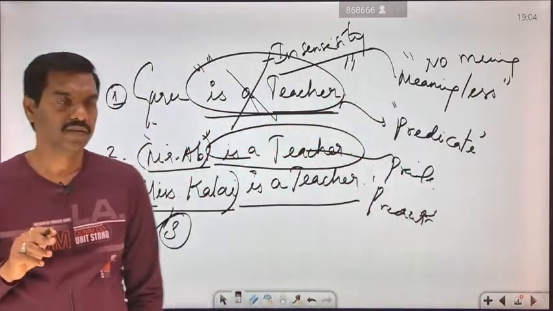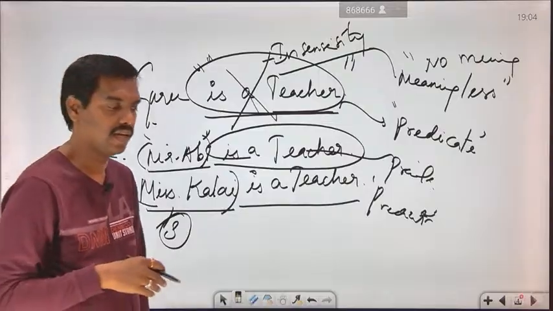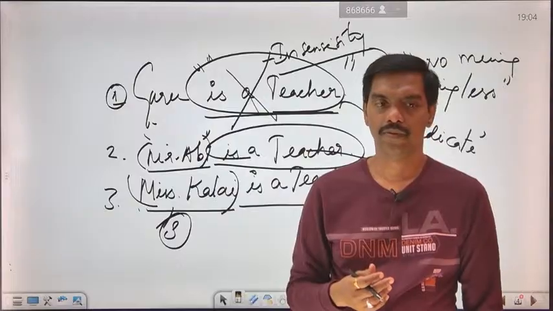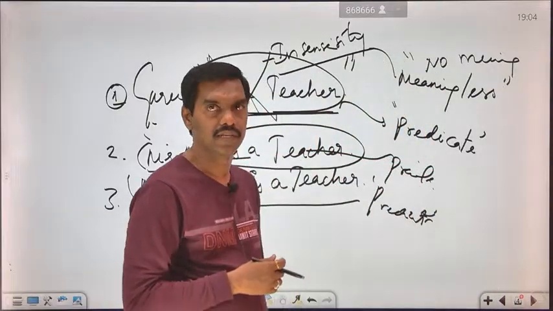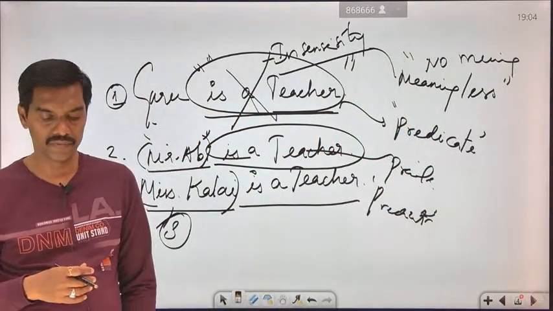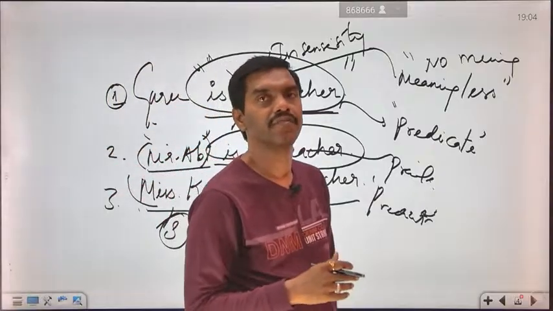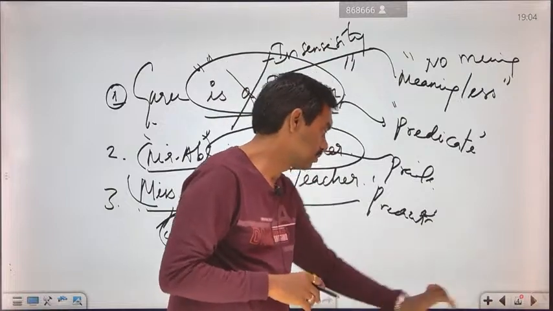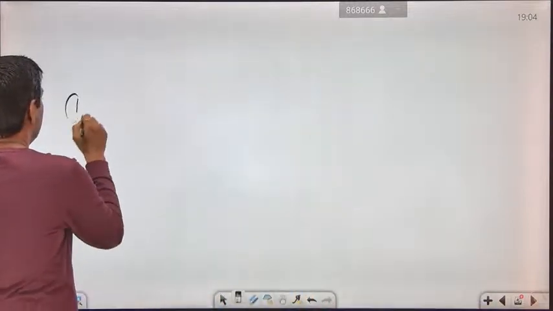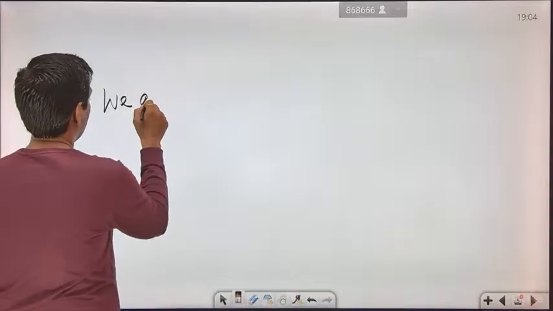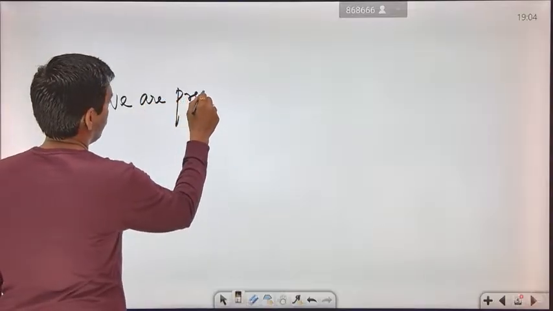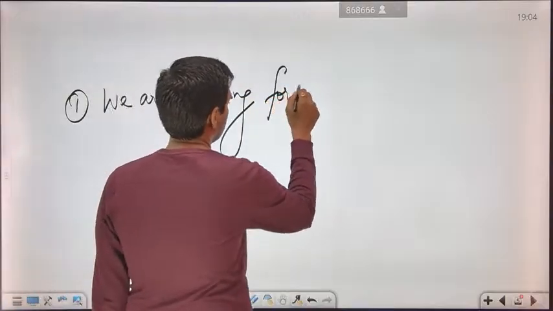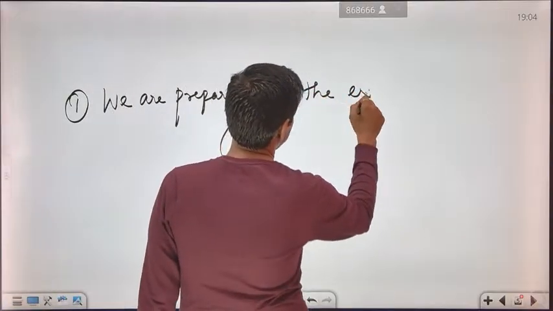So here we will see some more examples. As you are a student, you are preparing for the exams. Once you are going to prepare for the exams, how do you say it? We can say that we are preparing for our exams. We are preparing for the exams.